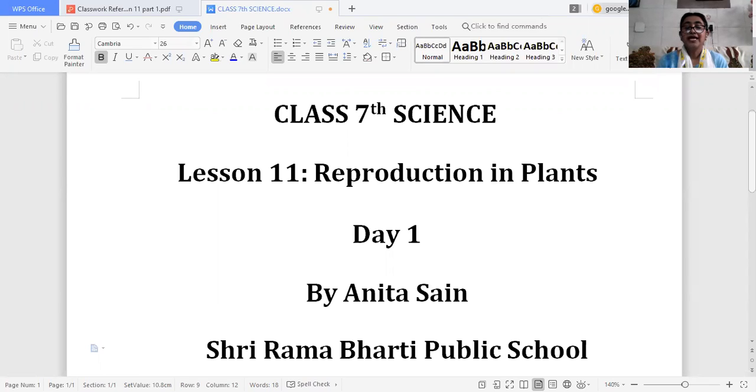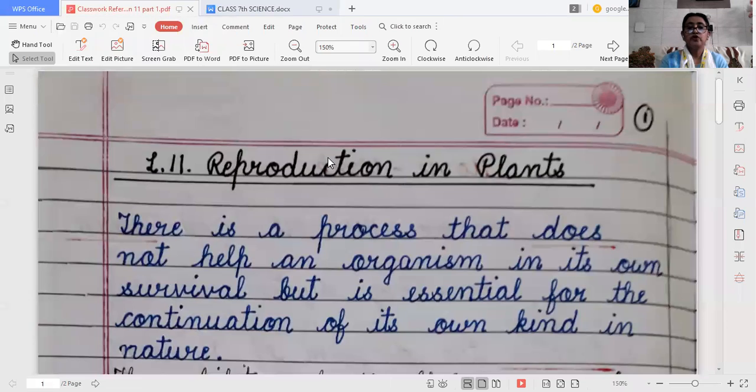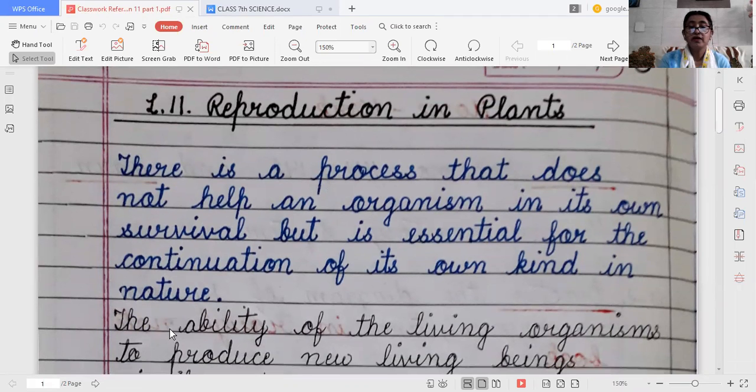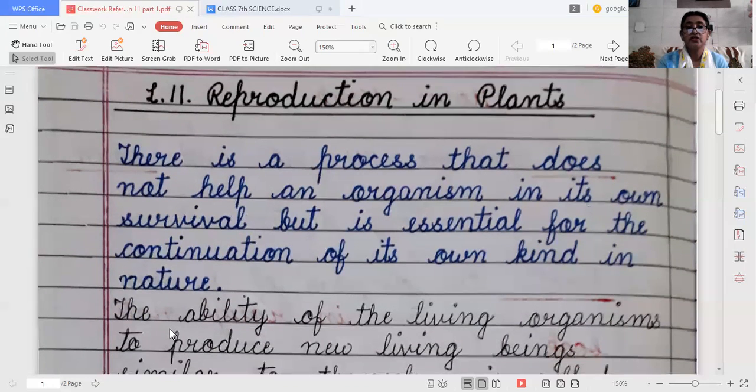Now, today I will explain a few topics from reproduction in plants. So let's start. First of all, we should know what reproduction is. Reproduction is a process that does not help an organism in its own survival. It's not important for survival, but it is essential for the continuation of its own kind in nature.